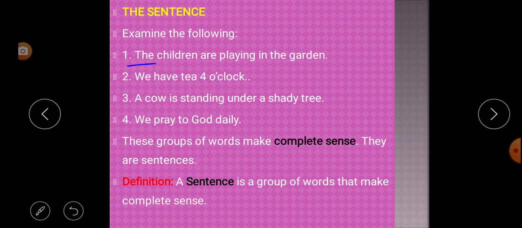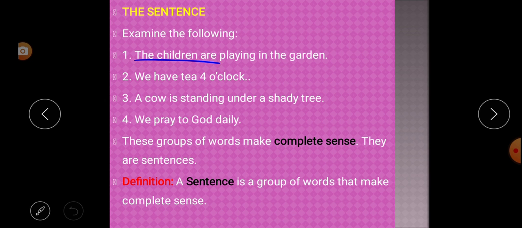First sentence: 1, 2, 3, 4, 5, 6, 7. How many words? There are 6 words. Next, the second example: 1, 2, 3, 4, 5. There are 5 words. So, these are groups of words and they make complete sense.